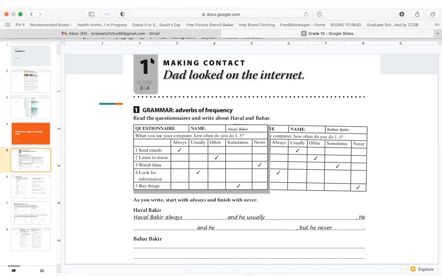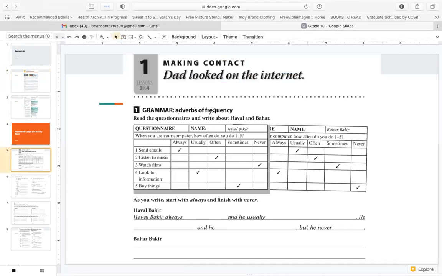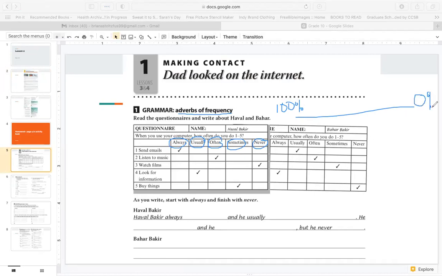First, these are adverbs of frequency. Always, usually, often, sometimes, never. So you can think about it like this. Always means 100%. I always drink coffee in the morning. Never is 0%. I never eat ice cream for breakfast.